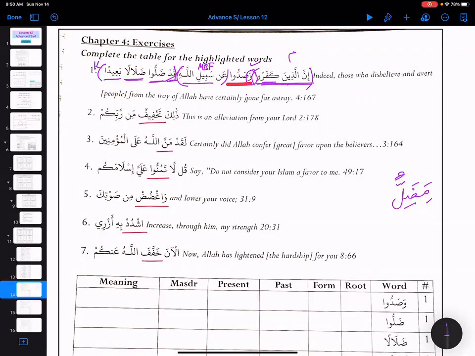And then qad is harfu tahqiq, and then dallu dalalan, failun madin, failuhum. The jumla starts here, and the jumla fi'liyya comes as a khabar. And even here with kafaru, can we say that the jumla fi'liyya is starting from here?